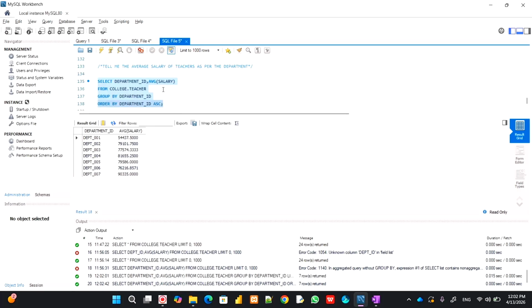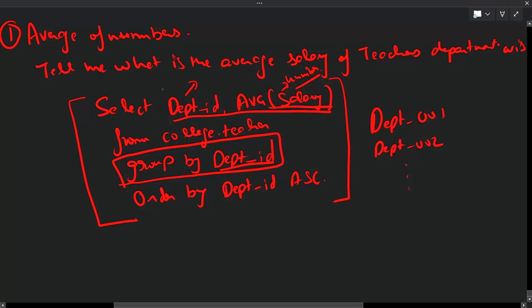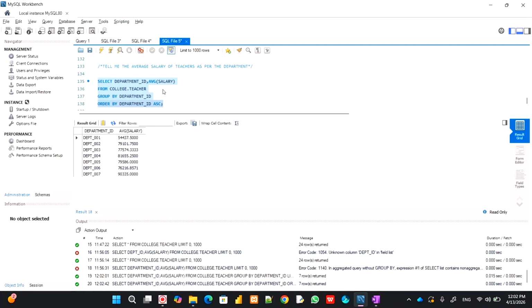Now this is good, right? There are only 7 departments. For example, if there were 45 departments and you wanted to know the departments where the average salary is greater than 70,000 or 80,000 rupees, let me say 80,000.